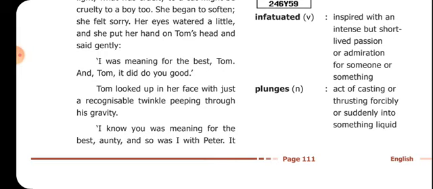So Tom informed her that he knew that she was good to him, and that is the reason why he was behaving good with Peter the cat. She was showing good love and affection towards Tom, and that made him behave in a good manner with the cat too. So that he informed Aunt Polly.